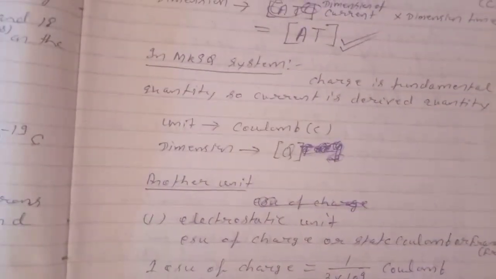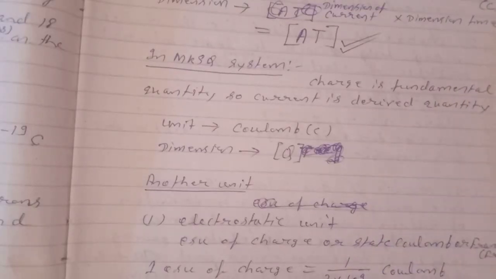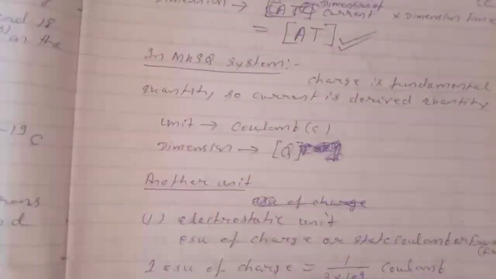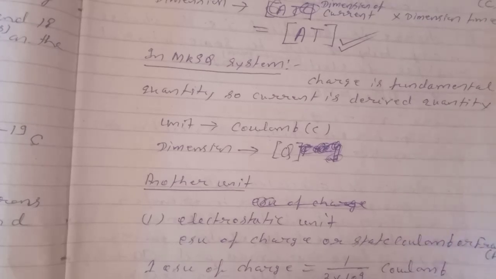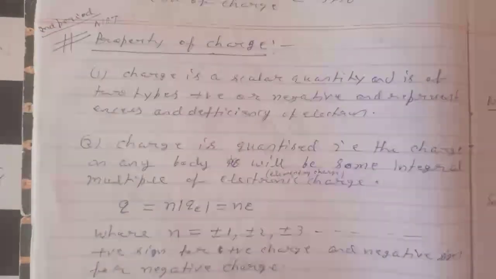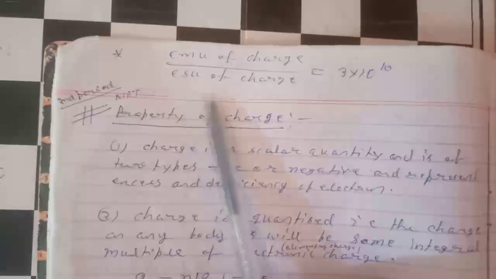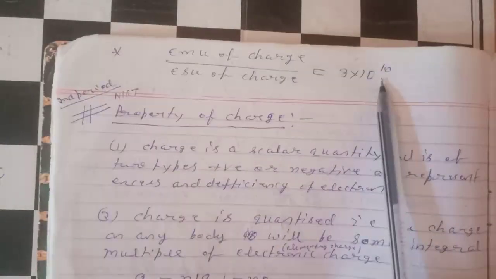Now next, EMU of charge divided by ESU of charge is equal to 3 into 10 to the power 10.